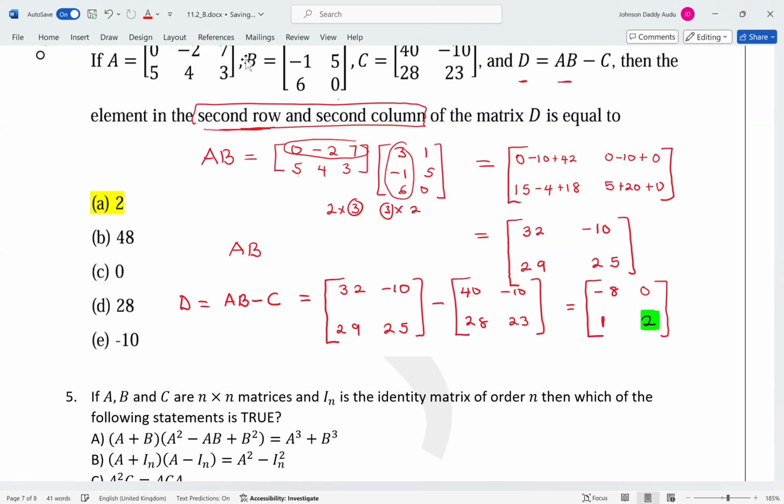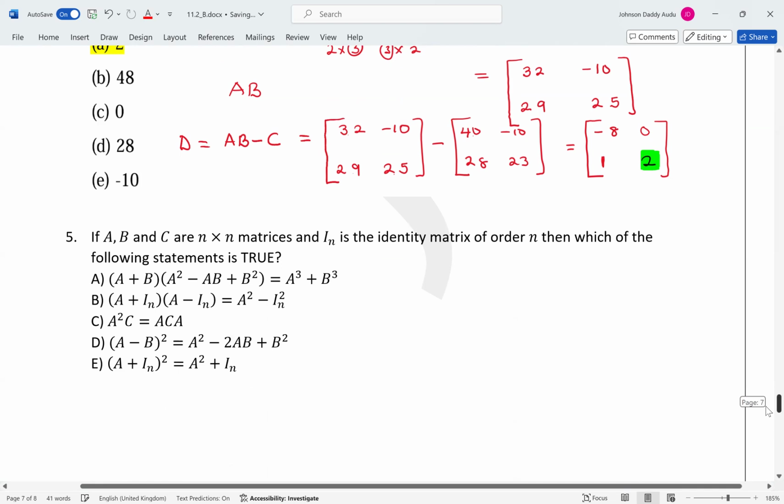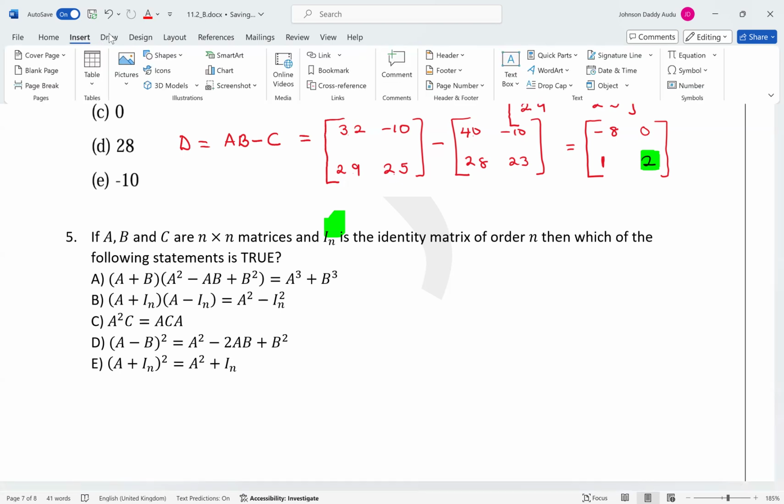All right, so let's look at the last question, question number 5, which is more of true or false. So here it says that if A, B, and C are n by n matrices, it means they are all square matrices. And In is the identity matrix of order n. So which of the following statements is true?